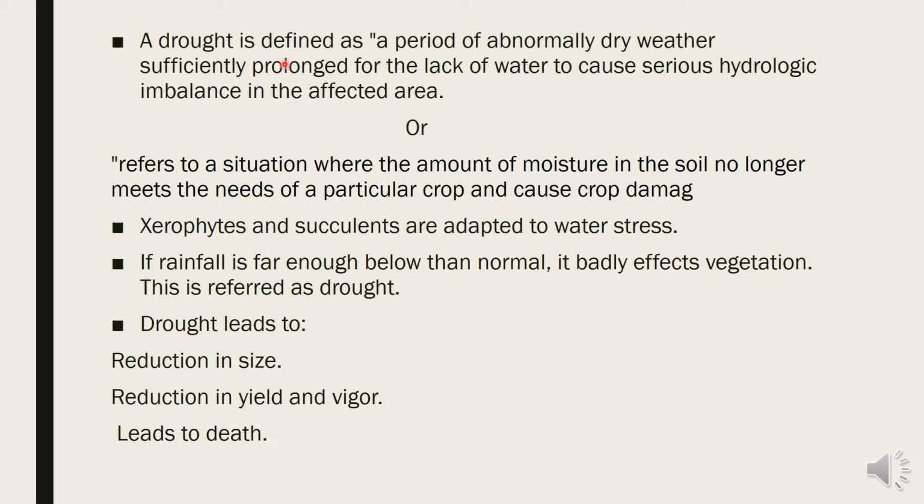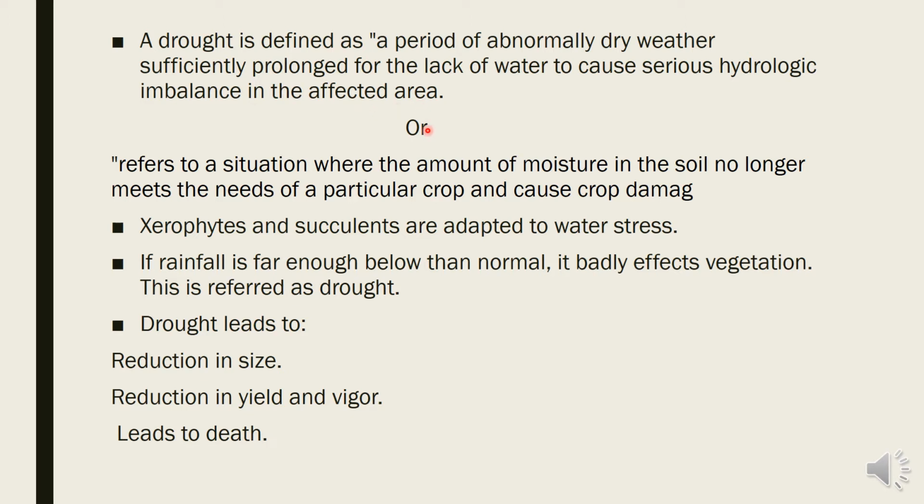Here you can see the definition. A drought is defined as a period of abnormally dry weather. When the weather is abnormally dry, it stays dry continually for a long period of time, sufficiently prolonged for the lack of water to cause serious hydrological imbalance in the affected area.